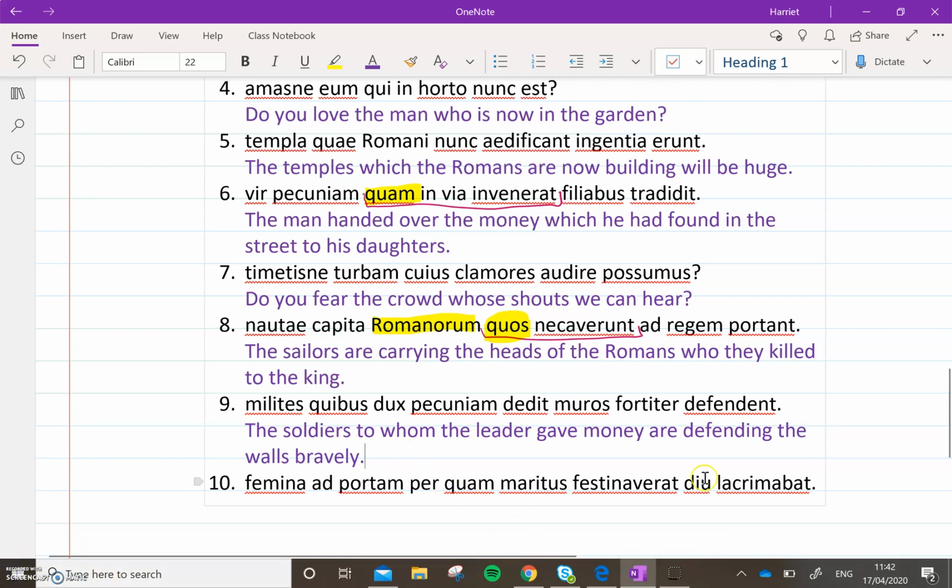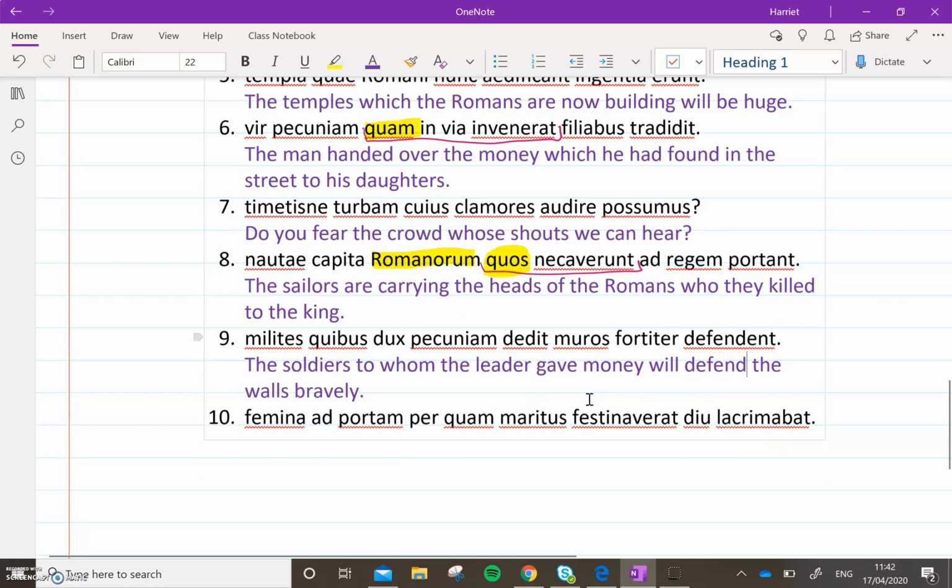Actually, can anyone spot the mistake that I've made there? Defendant will defend the walls bravely. Am es et, emus etis ent. Okay. And then the final one, number 10, pause your video, have a go.